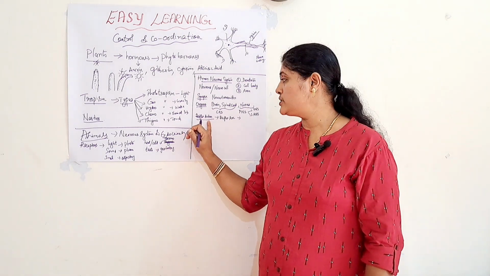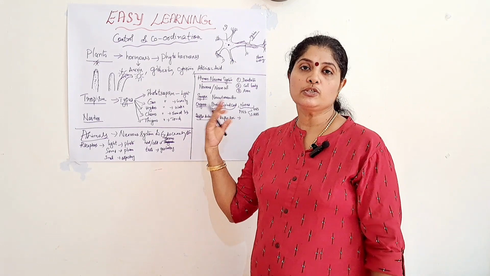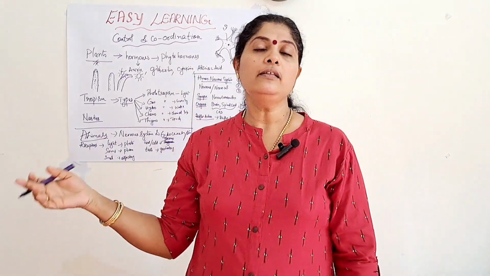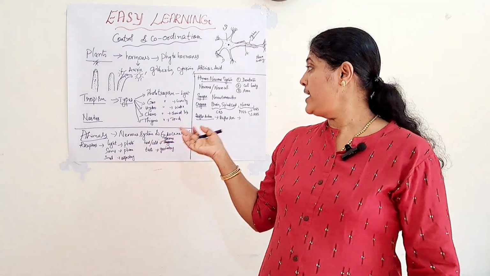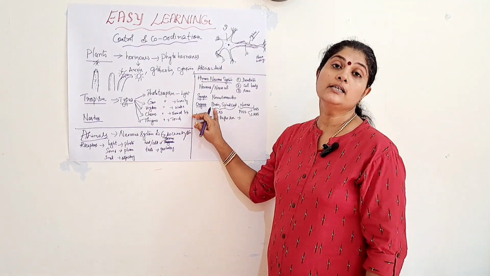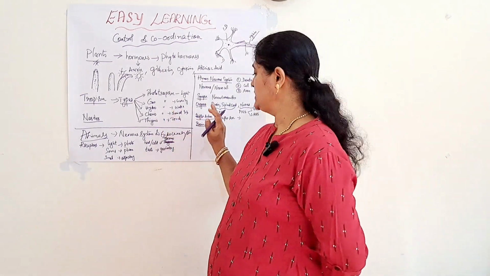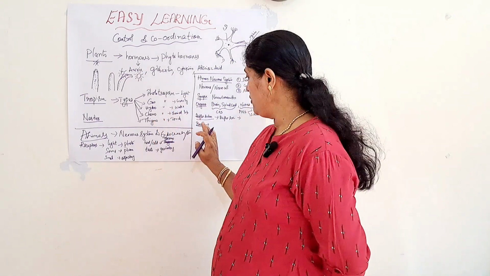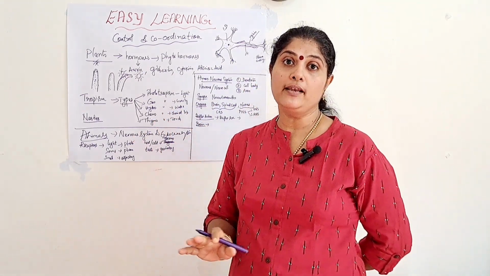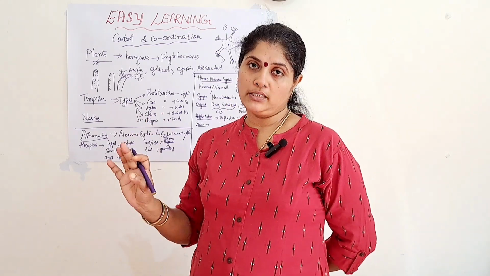Okay. So, I hope you have understood the topics: reflex action, reflex arc, what is meant by spinal reflex, and the other one, the cerebral reflex. Now, we will move on to the next topic regarding the structure of the brain. So, now we will move on to the central nervous system, which includes the brain and the spinal cord. Here, we should know the diagram of the brain. It is very important. The diagram should be thorough, with all the parts.